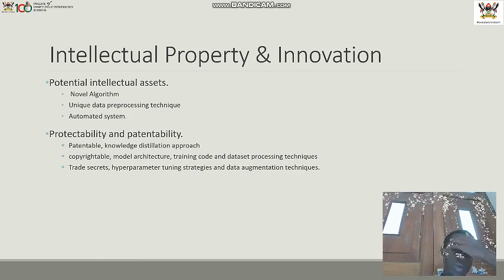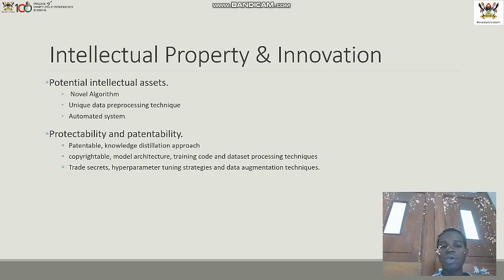Of course, our project needs to be protected because we are using new algorithms, we are using unique processing techniques, we are automating the system, and this automated system, I believe, is a new thing on the market. And then with protectability and patentability, our project is patentable, and we will also have trade secrets like hyperparameter tuning strategies and data augmentation techniques that we used.